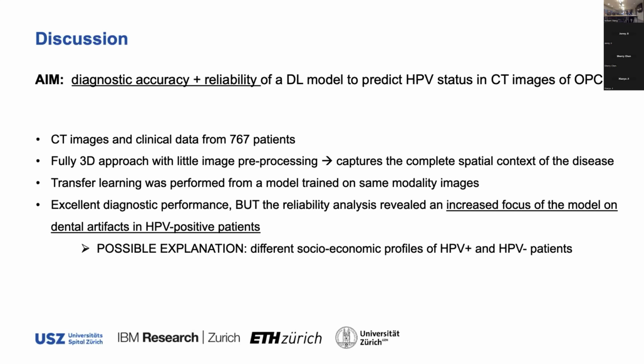Nevertheless, we came up with this explanation, and we hypothesized that HPV positive and HPV negative patients actually have different socioeconomic profiles. So HPV negative is usually associated with drug, alcohol and tobacco consumption, which is often linked to less money for oral hygiene care, meaning that these patients would not get dental implants.